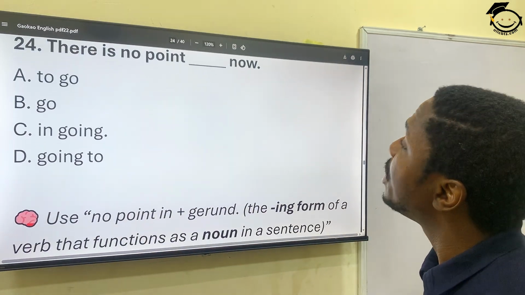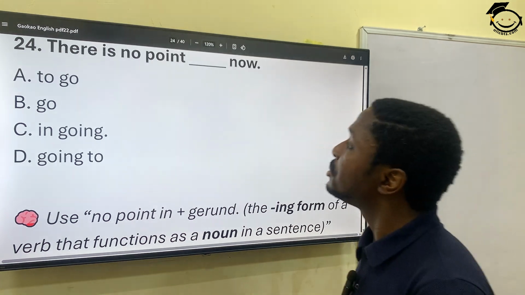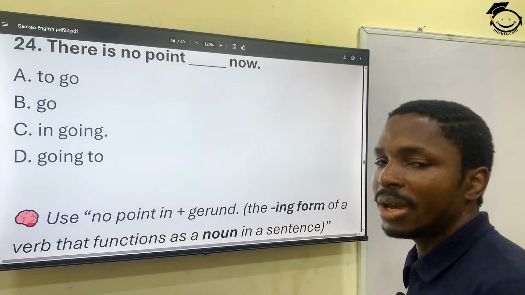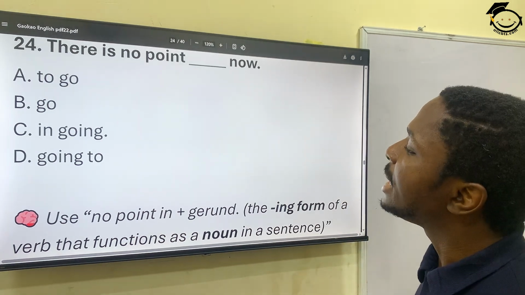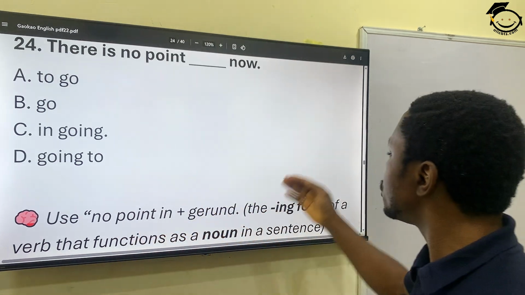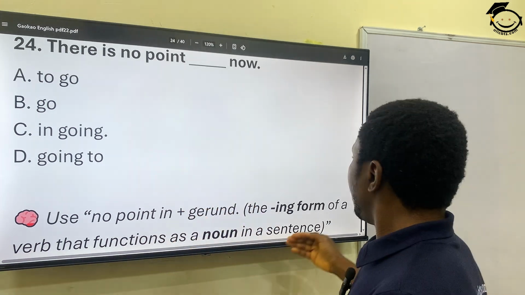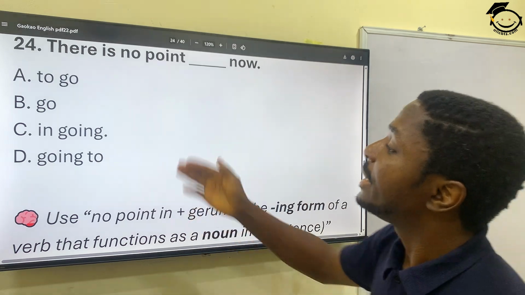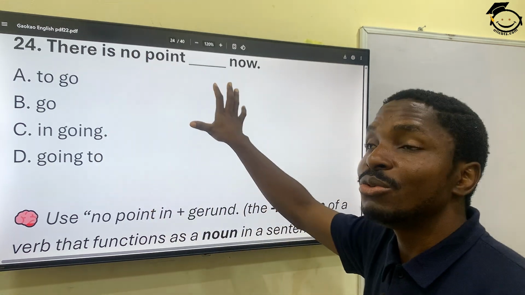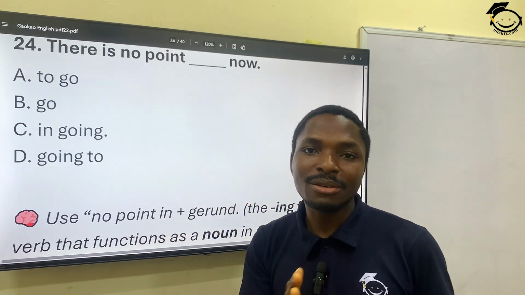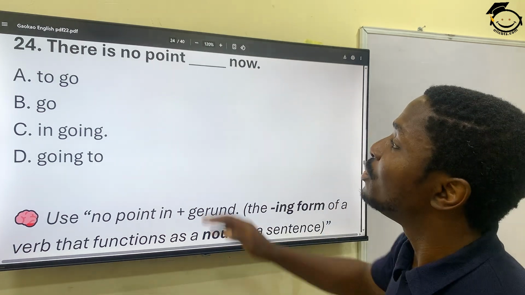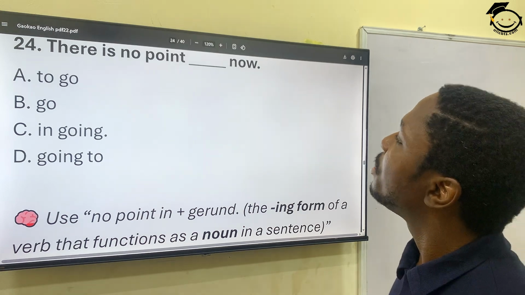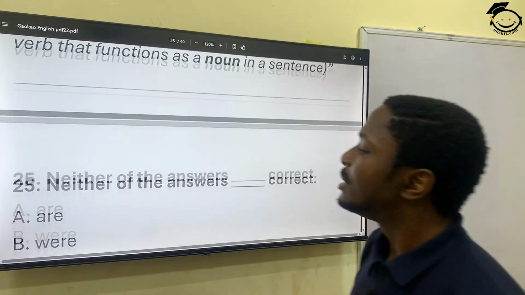Okay, so 24. There is no point dash now. There is no point to go now. There is no point in going now. Correct. There is no point in going now. Use no point plus gerund. This is another rule. We have seen like 4 rules now in gerunds. So you use no point with gerunds, right? There is no point in going now.